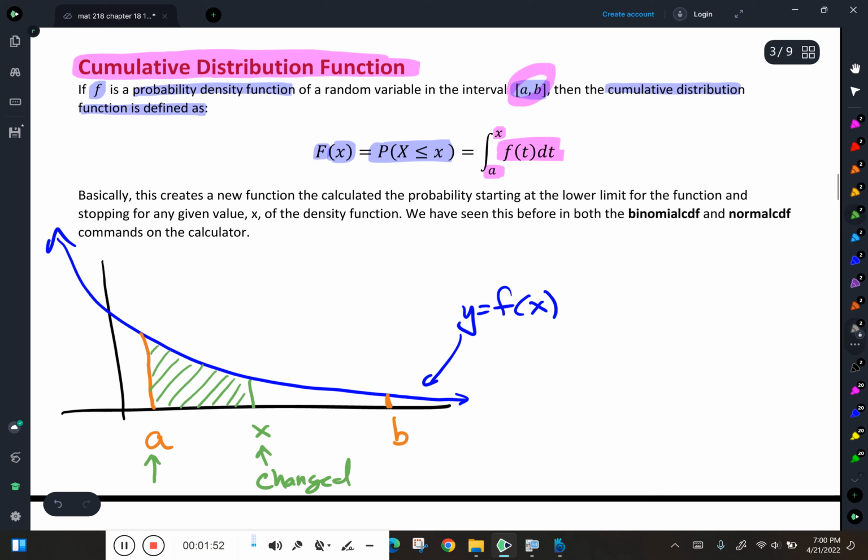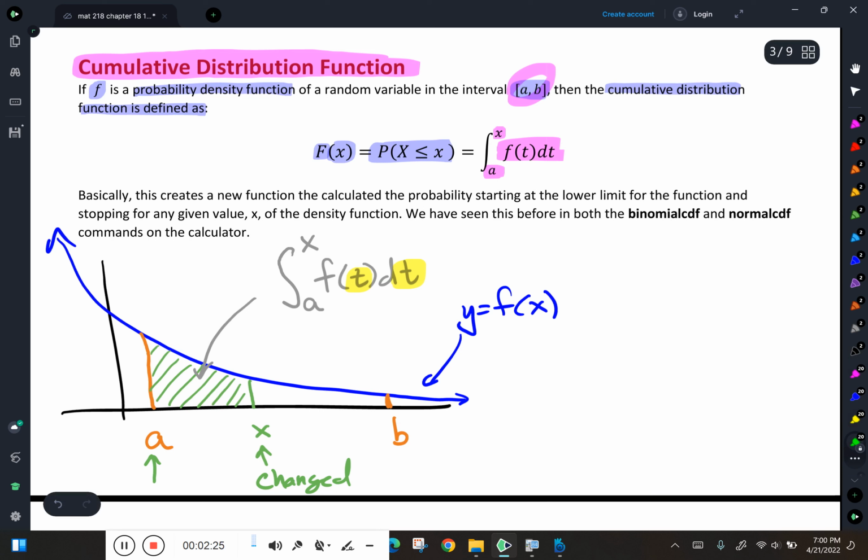Well, the mathematics would say to find that probability, do the integral, but always start at a, and make the upper limit changeable, of your probability density function, f of t dt. Now you might be wondering why did he suddenly make this a t dt when all the other examples you've done have been x dx? Well, it's because I'm a mathematician.